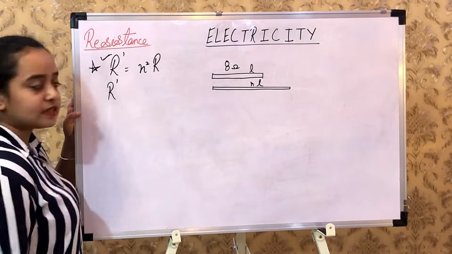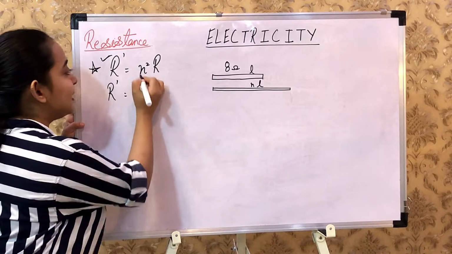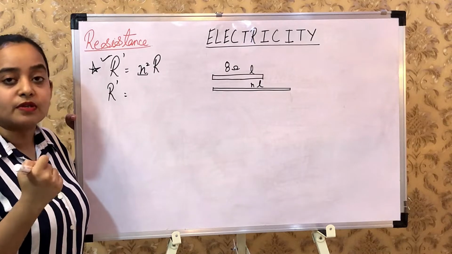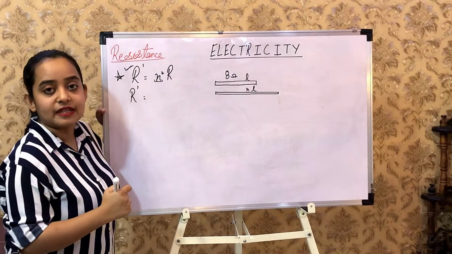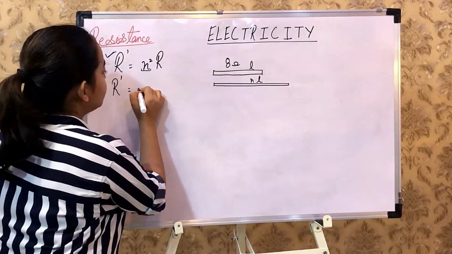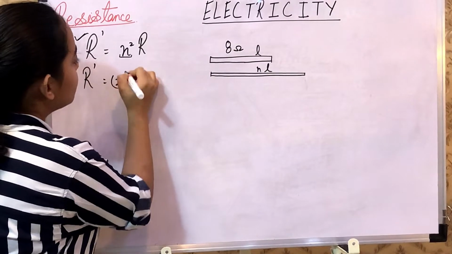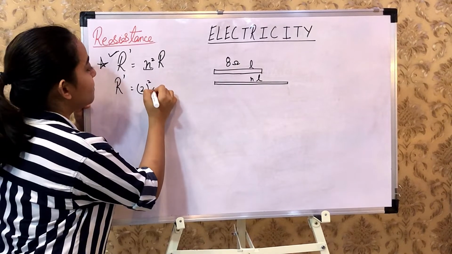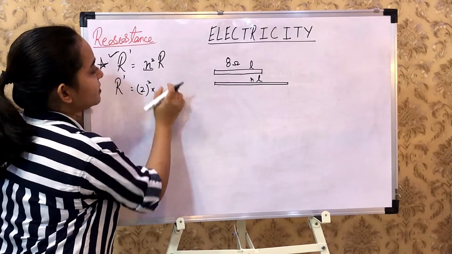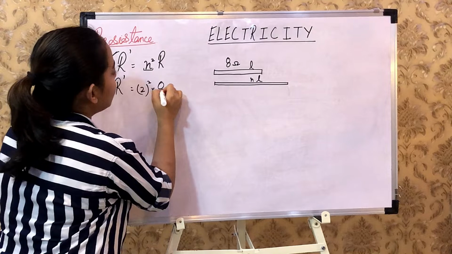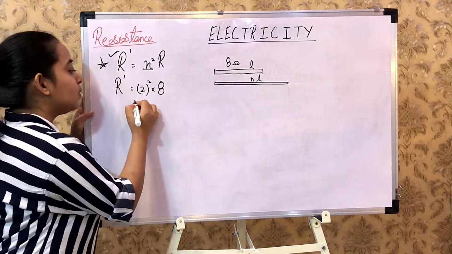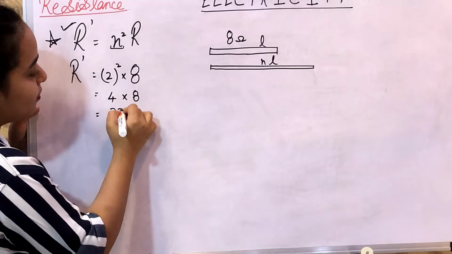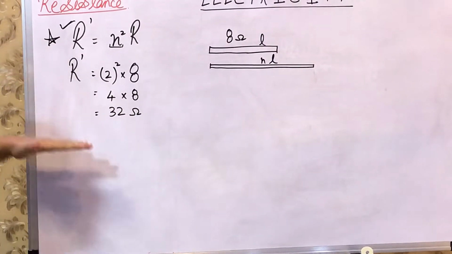R dash, this is a new resistance that we are going to get, n square. You're going to substitute 2 in place of n. Why 2? Because I said that the length of the wire is getting twice. So I substitute here 2. Do not forget to square it. This is a common mistake made by children. Multiplied by R. R is what? R is the initial resistance. So I am going to substitute 8 here because that was given in the question. What do you get? You get 4 multiplied by 8, that is equals to 32 ohms. This was simple as this.